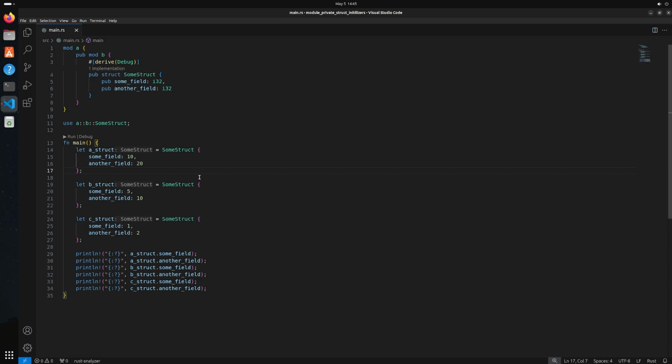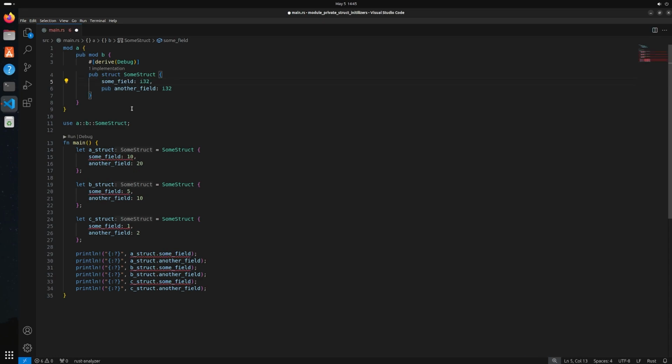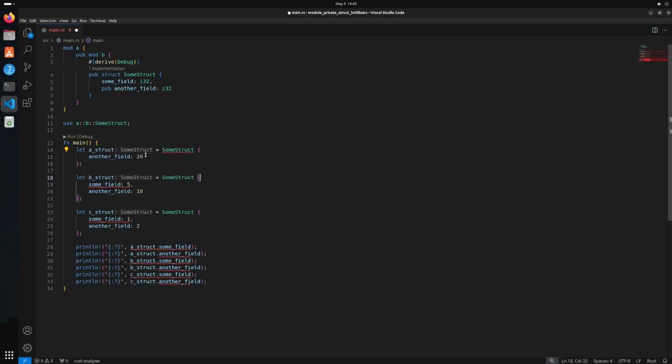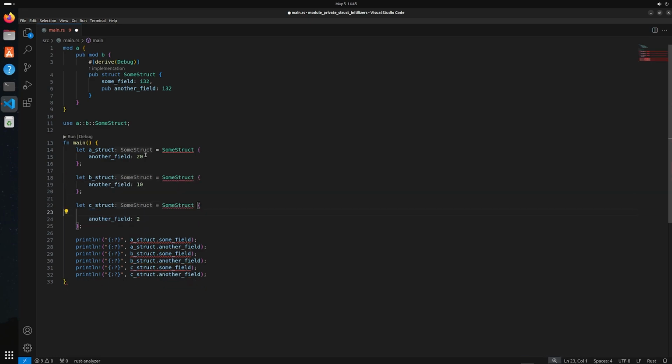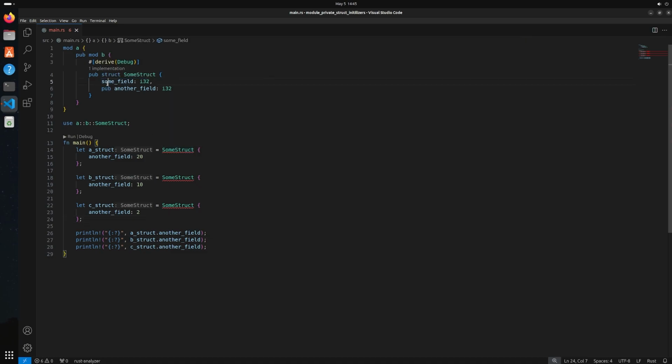So their question was, what if I make one of these fields private, right? Can I initialize it? Well, guess what? It looks like you still can, but if I get rid of all the private fields from the initialization logic here, and even the prints down here, let's just get rid of those as well and save. Well, guess what? We can't initialize, right? Because we have a private field, right? So the answer is no, you can't.